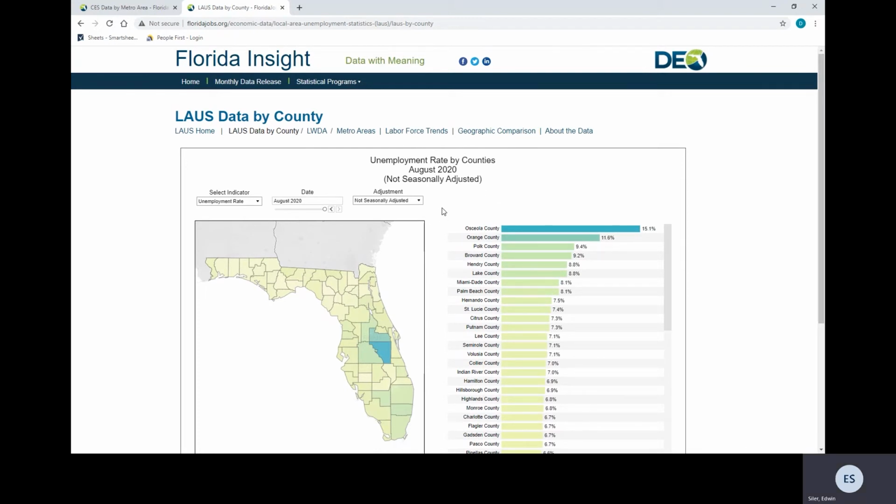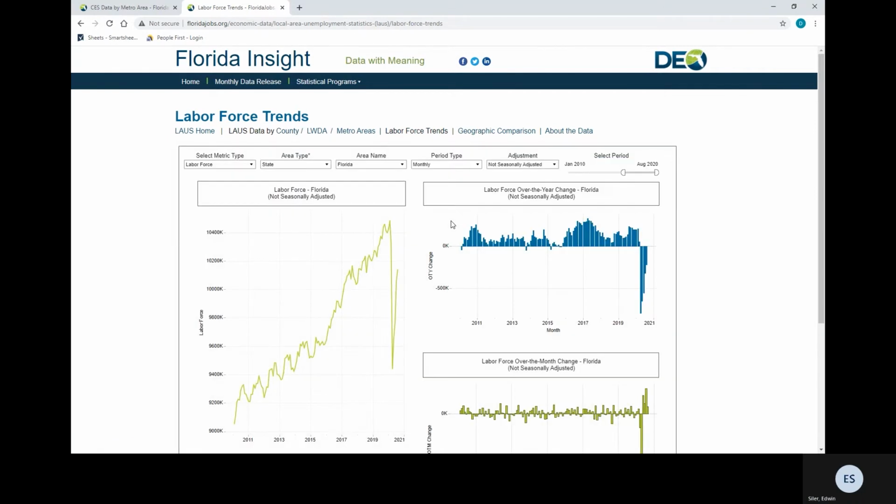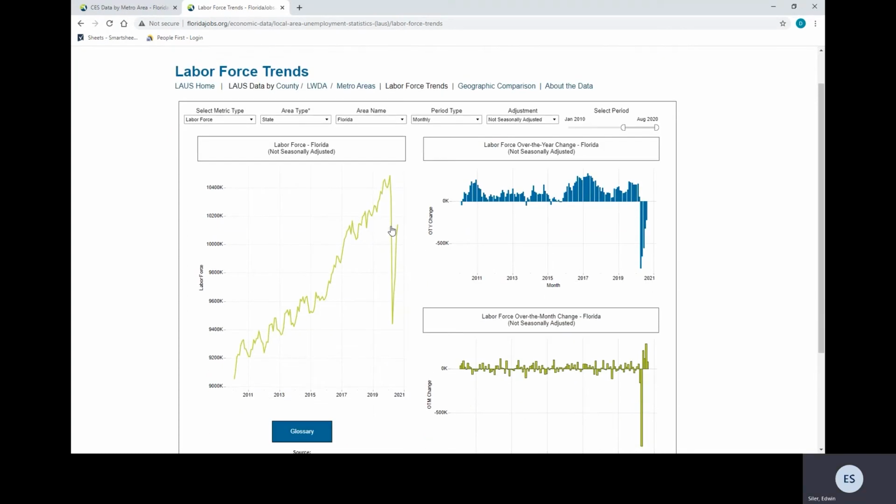Let's check out labor force trends. On a labor force trends visualization, it shows a variety of different graphs. And on the top, we have select metrics that you can choose from.